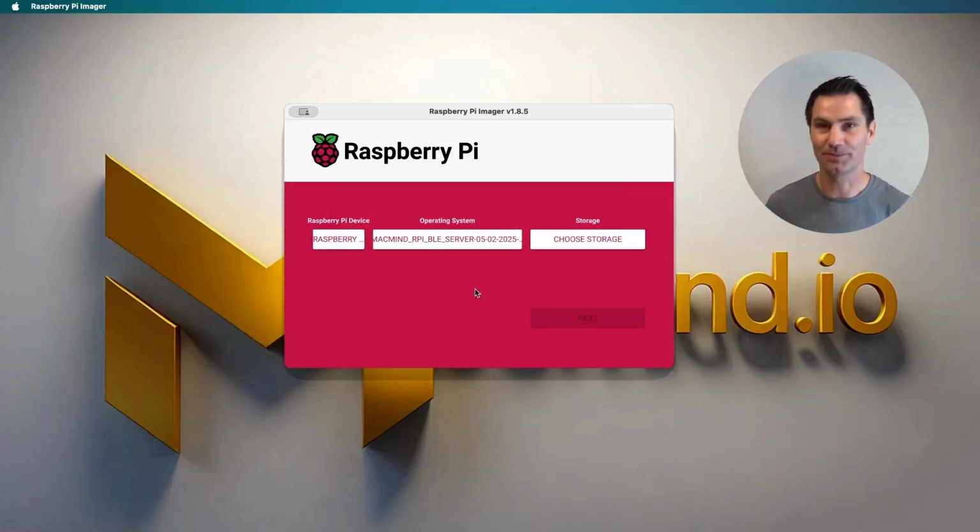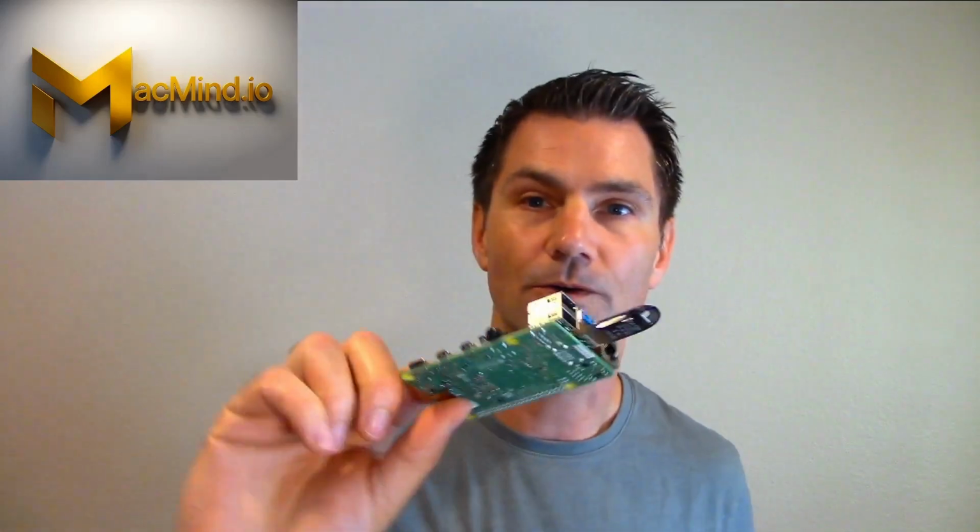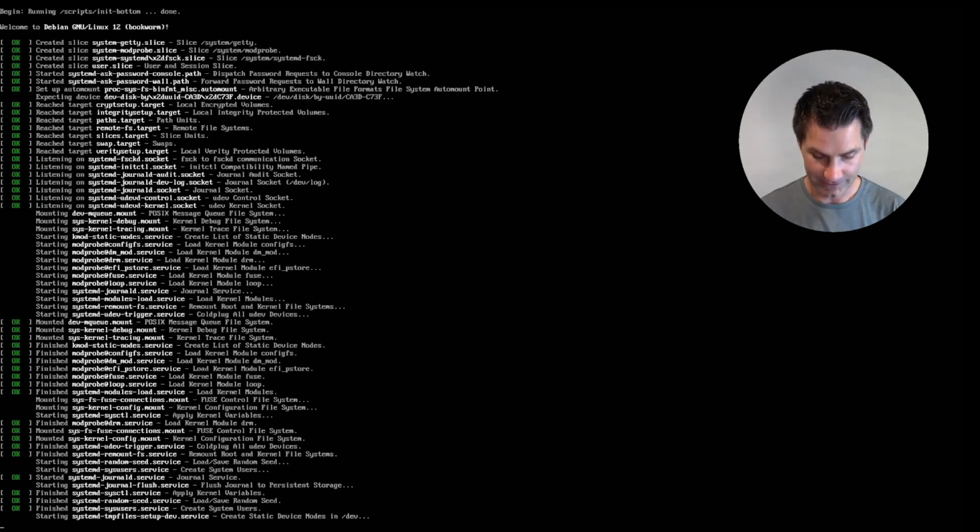Okay, so let's pop it in and see what happens. Cool, and this is a little Pi 4 that I've got here. I'm going to use that one to test this. Starting to get more hardware. It's going to turn into my father's basement here pretty soon. But that's cool. Okay, so we should see our device booting up here. There's our rainbow screen. And now it's booting up. Excellent.